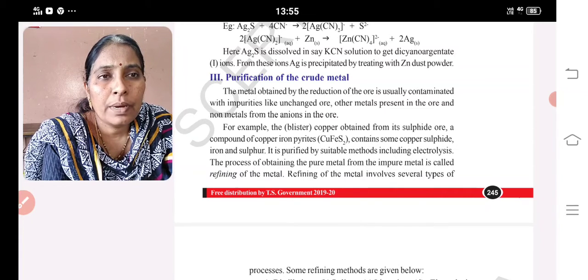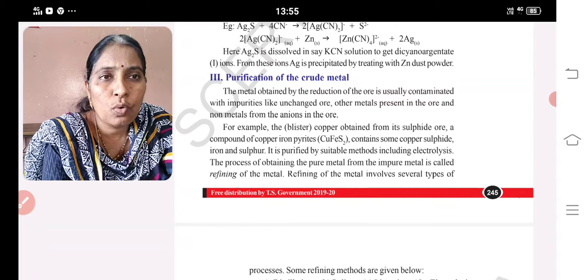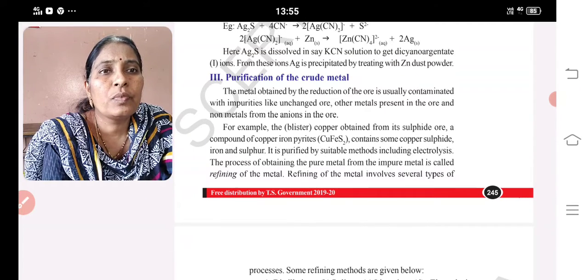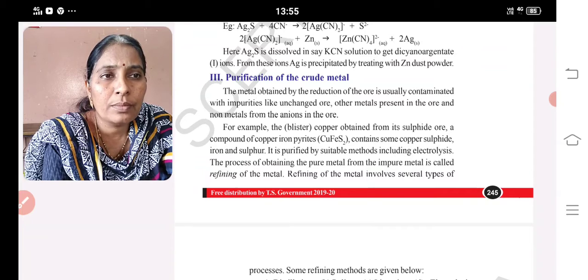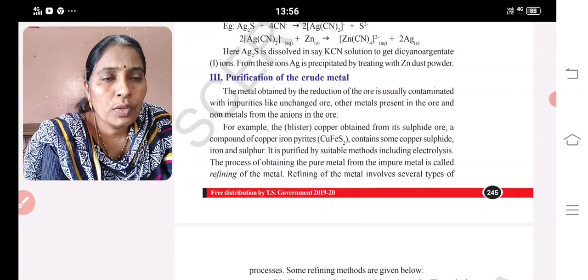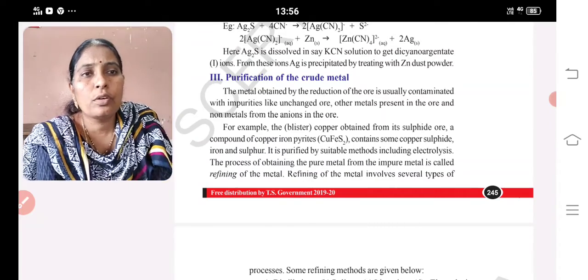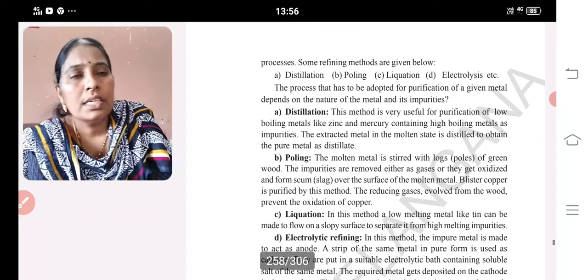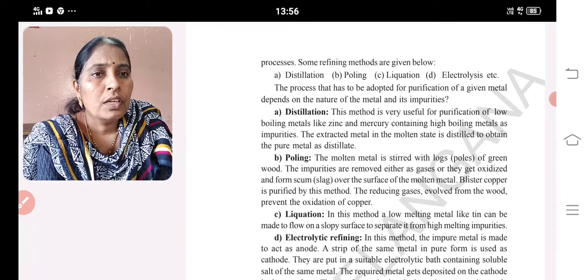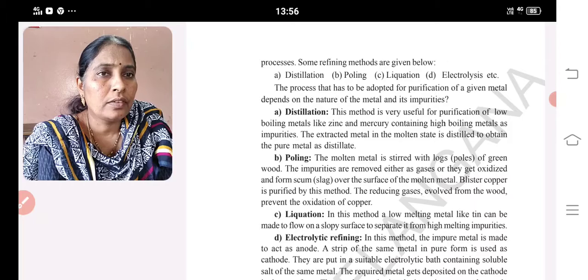The metal obtained by the reduction of an ore is usually contaminated with impurities like unchanged ore, other metals present in the ore, and non-metals from the anions of the ore. For example, blister copper obtained from sulfide ore, or a compound of copper, iron pyrites, contains some copper sulfide, iron and sulfur. It is purified by suitable methods: distillation, poling, liquation, electrolytic refining.